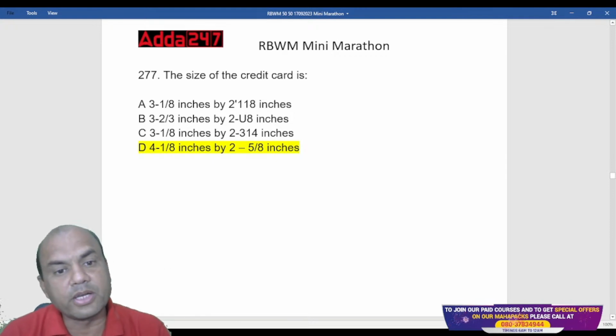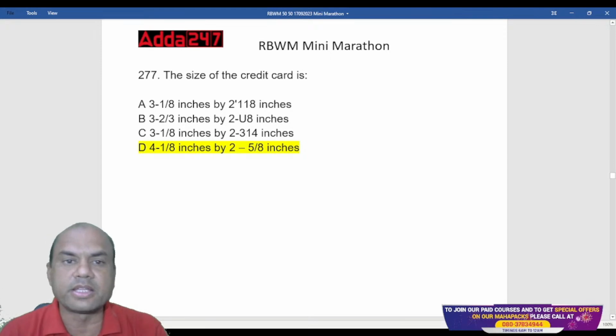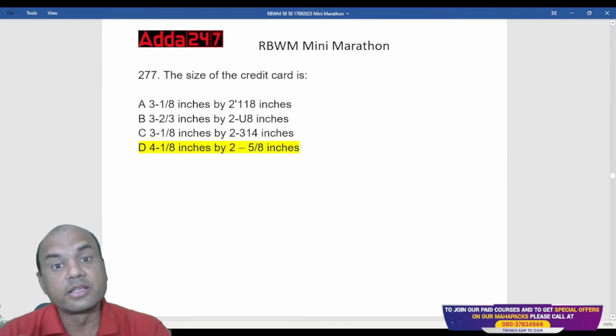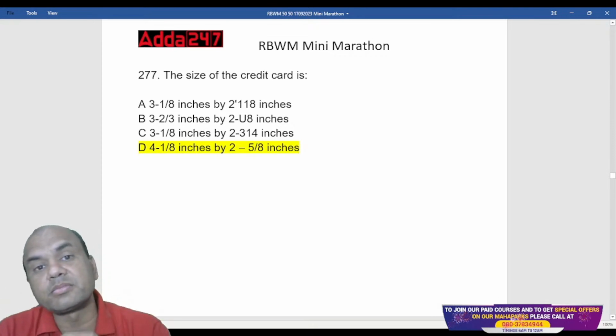So 33 upon 8 inches by 21 upon 8 inches. Okay, that is the right answer. Got it? Everyone clear? See here, this is a typical question in the exam.